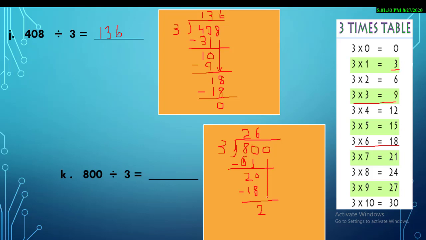And see, we have the last digit 0 over here, so brother bring down another number, that is 20. Again we got the same number, 20. So again we will select 18, not 21, because 21 is bigger. So you will write down 6 on the top and 18 over here. 3 sixes are 18. Sister subtract, and what is our answer? As a remainder, that is 2. So our answer is 266, and the number which is left, that is called the remainder, and that is 2.